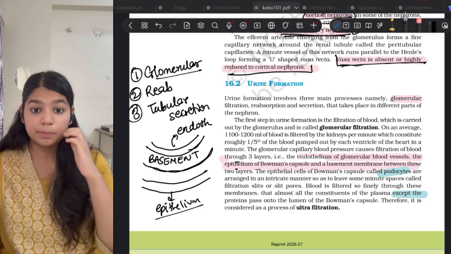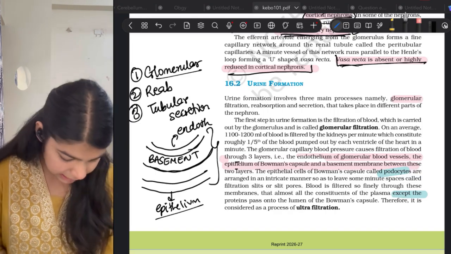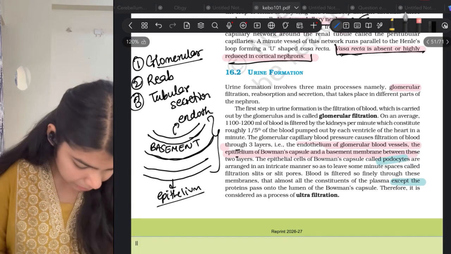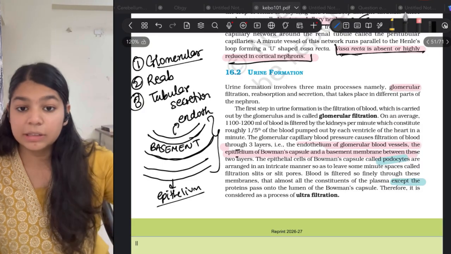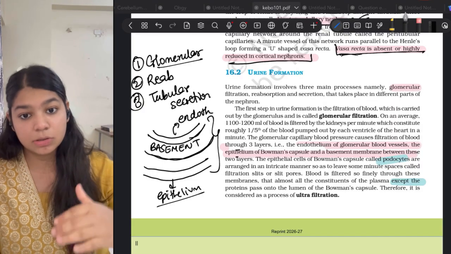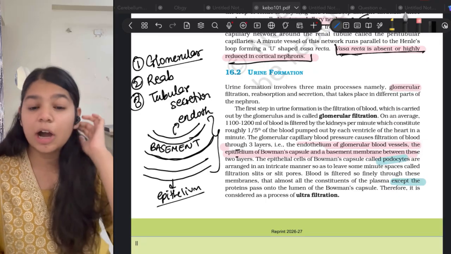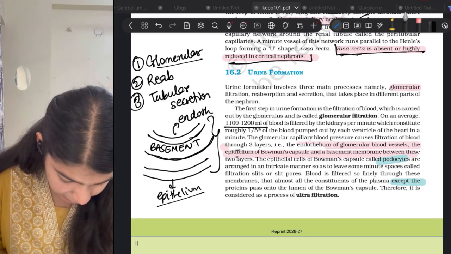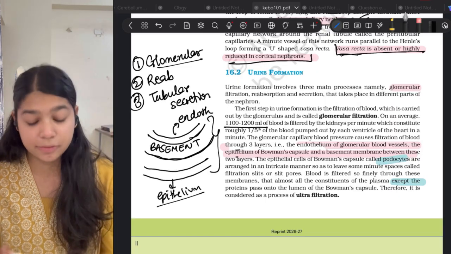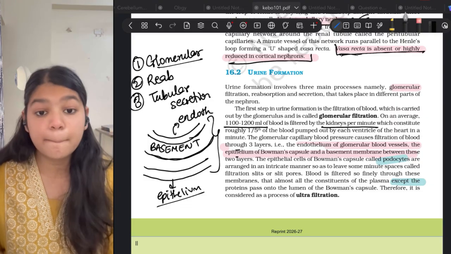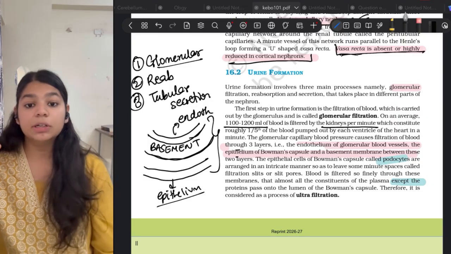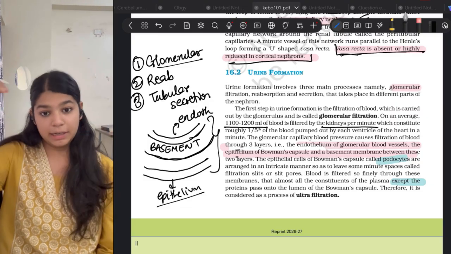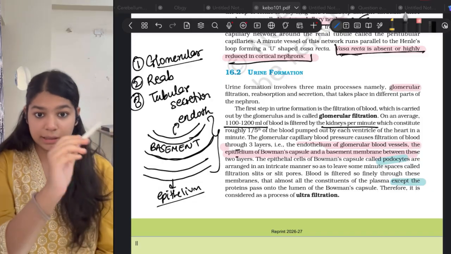So these together perform as a unit and then they drain the plasma. Okay, so through the afferent arteriole, blood comes to the kidneys. Nearly 1100 to 1200 ml of blood is filtered by the kidneys per minute. So 1100 to 1200 ml of blood enters the kidney per minute by the afferent